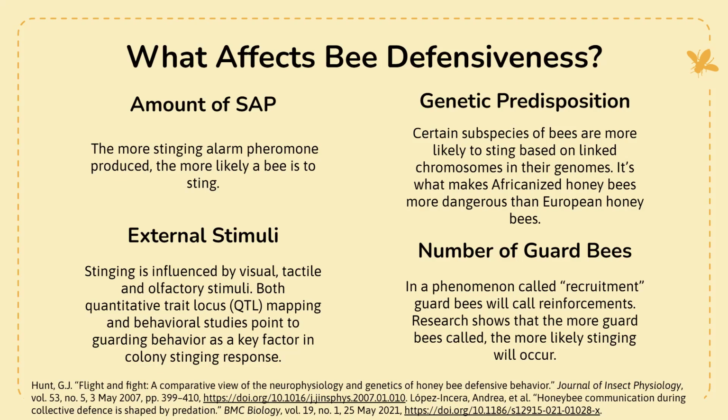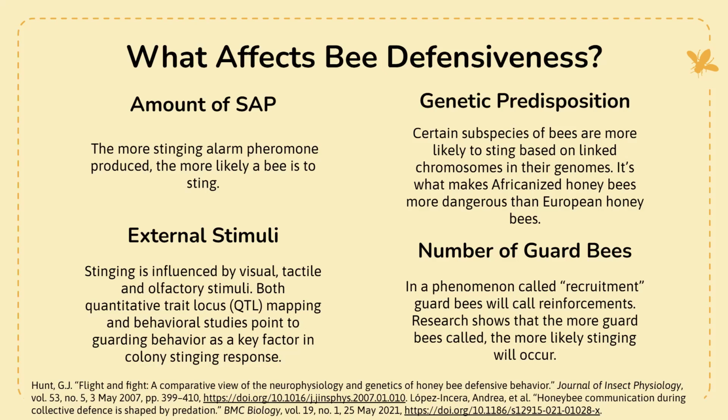Both quantitative trait locus mapping and behavioral studies show that guarding behavior is a key factor in colony stinging response. That guarding behavior is, like I said, that alerting of the IAA. The more bees that you have that are reactive, that are watching out for danger, the more likely you are to react to external stimuli and become more aggressive. So the number of guard bees is also important.